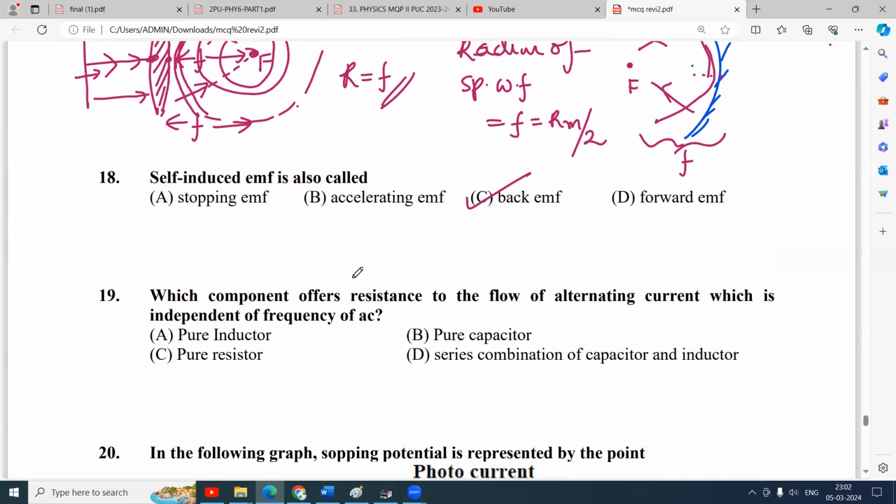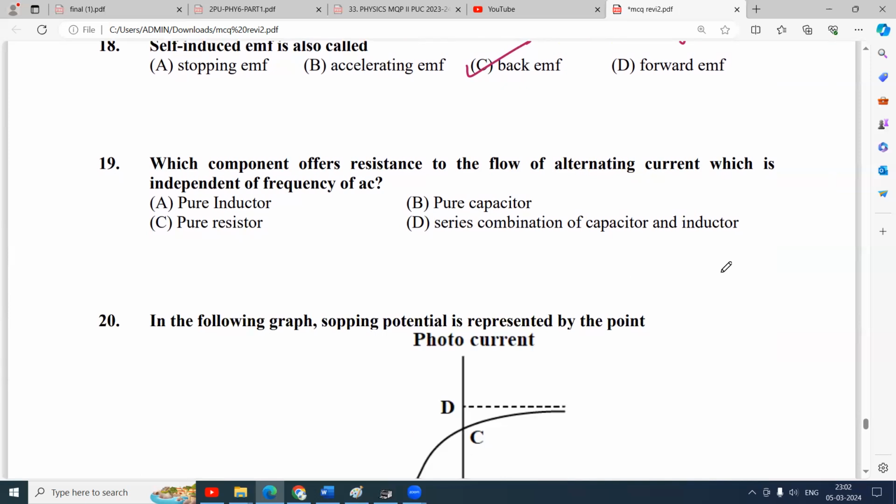Which component offers resistance to the flow of alternating current which is independent of the frequency of AC? That resistance or reactance should be independent of frequency. You know that XL depends on frequency, 2 pi nu L, and XC depends on frequency, 1 by 2 pi nu C, whereas R is independent of frequency. It has nothing to do with the frequency of AC at all. So it is a pure resistor.